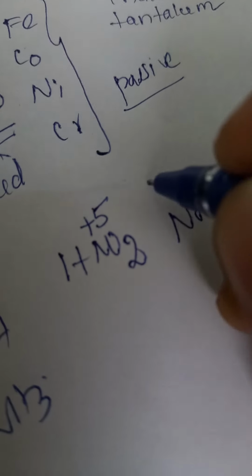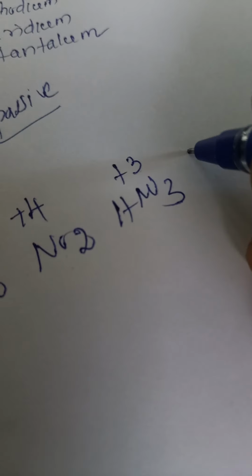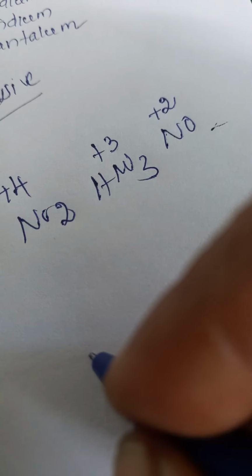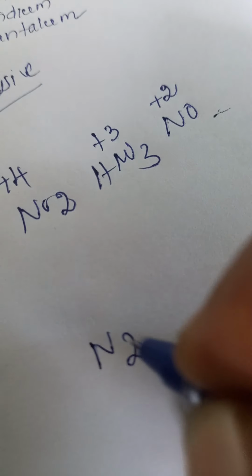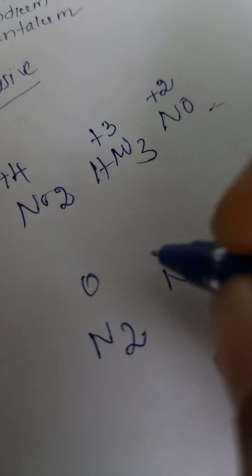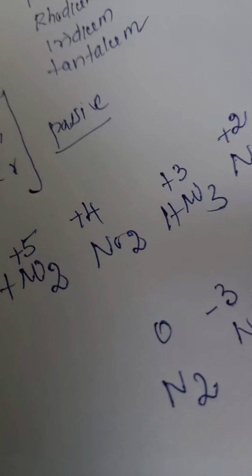In HNO3, nitrogen is in the +5 oxidation state. In nitrogen dioxide, it is the +4 oxidation state. In HNO2, nitrogen is in the +3 oxidation state. In nitric oxide, nitrogen is in the +2 oxidation state. Nitrogen, being an elemental state, has 0 oxidation state. Ammonia is in the -3 oxidation state. In such a way, different oxidation states are produced. So, now the reactions of metals with nitric acid.